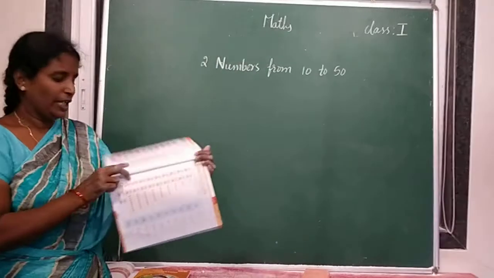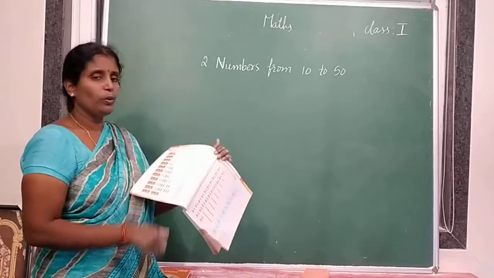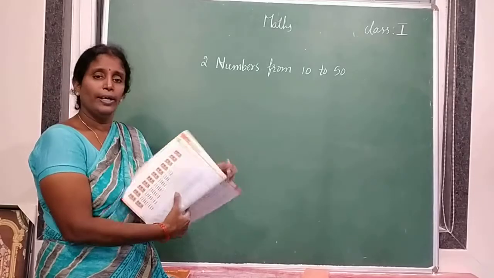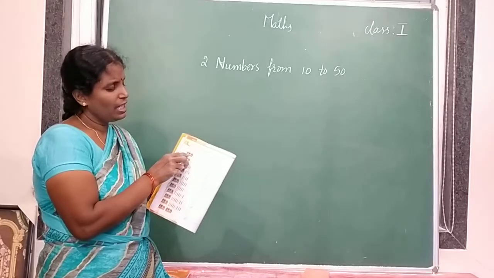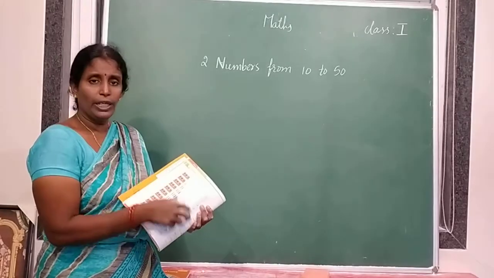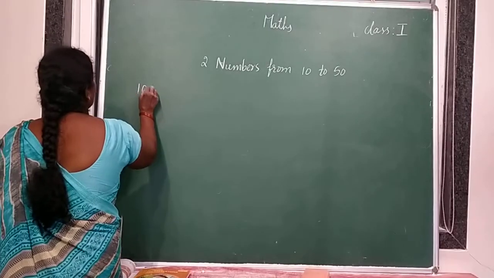Numbers from 10 to 20 are in your textbook, page number 22. Let us learn numbers from 10 to 20. How many crayons are there in the first set? If you want, you can count. Otherwise, the number is already given. 10 crayons are there.